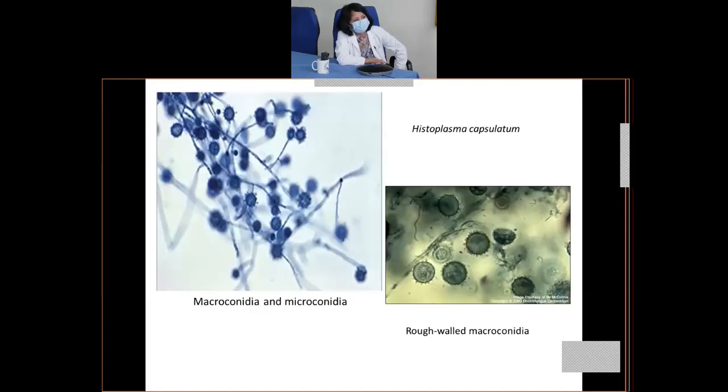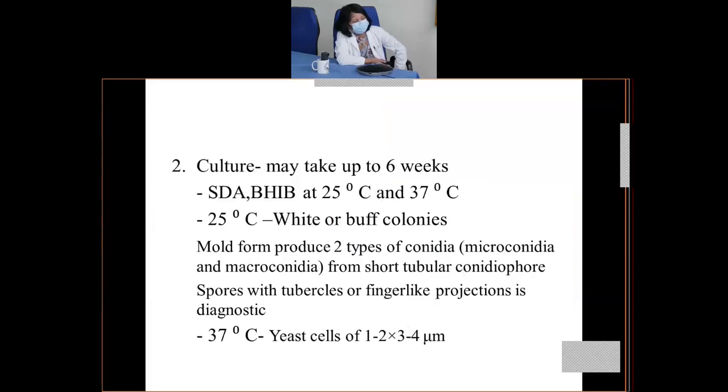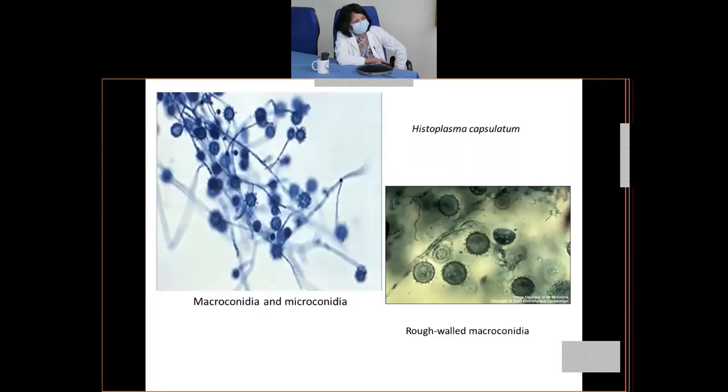So I'll show you the picture here. Can you see here? This is the mycelial form. The spores with tubercles or finger-like projections are present, as well as smaller, round structures. Those are the macroconidia, and even smaller ones may be seen in some places.